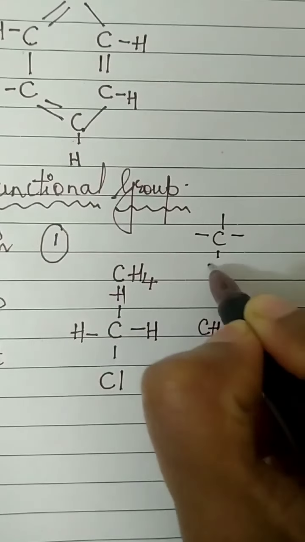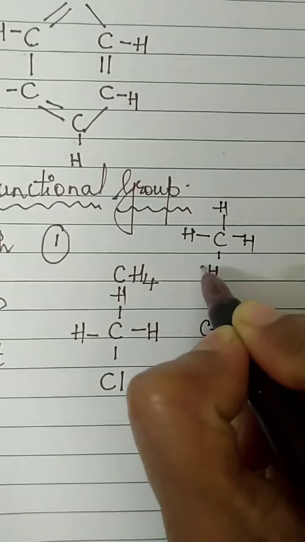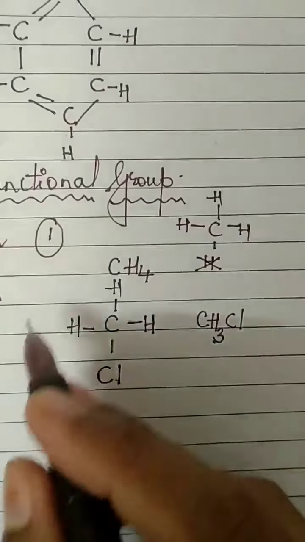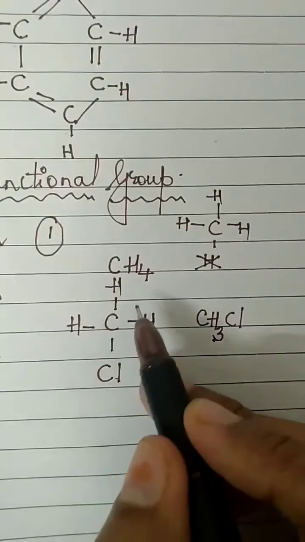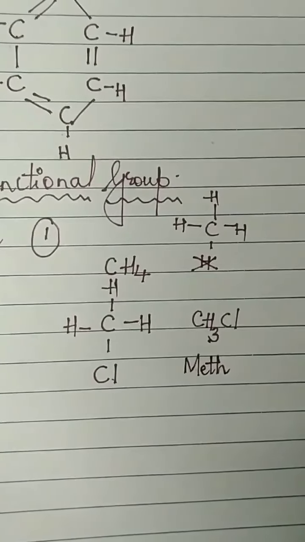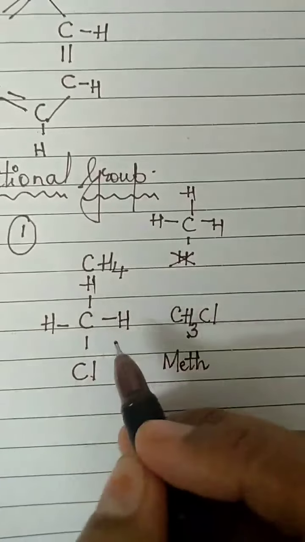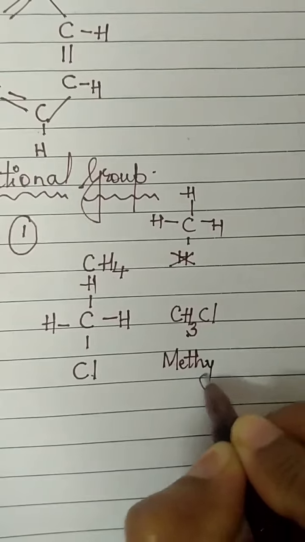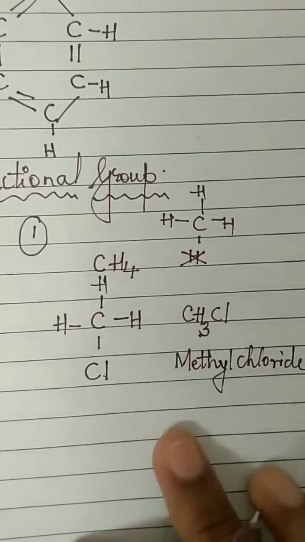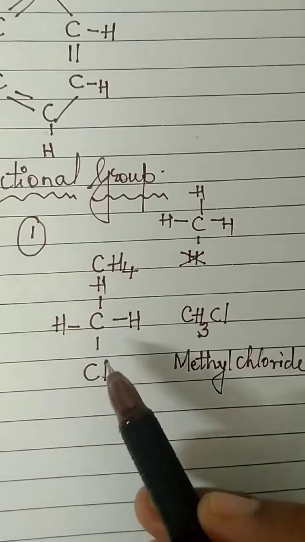Methane has 4 hydrogens. Out of that, I removed 1 hydrogen and put chlorine, Cl, there. Now for the name of this compound, the parent will remain the same, so this is meth. But because I have a chlorine here, this will be called methyl chloride, where 1 hydrogen is removed.